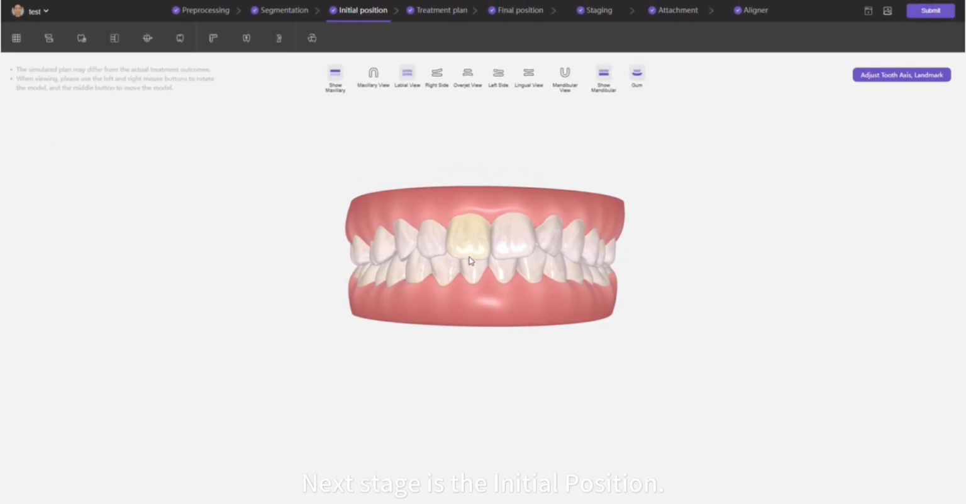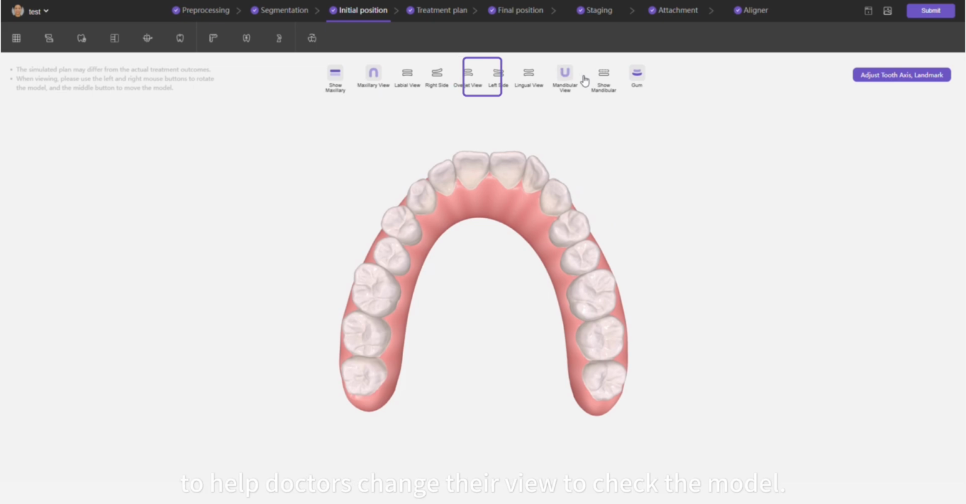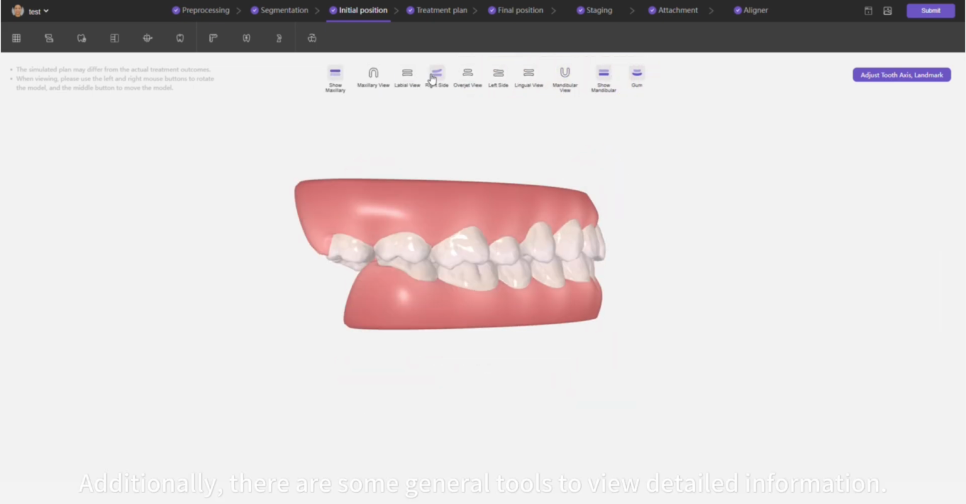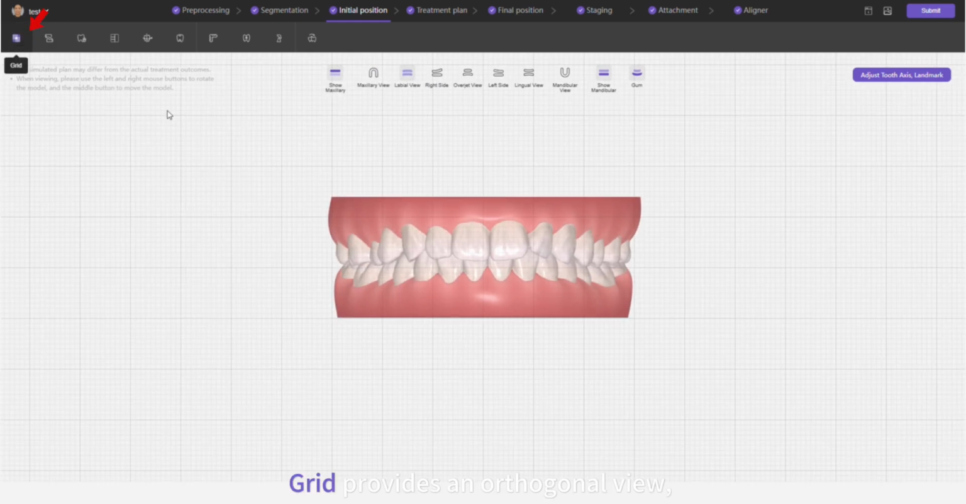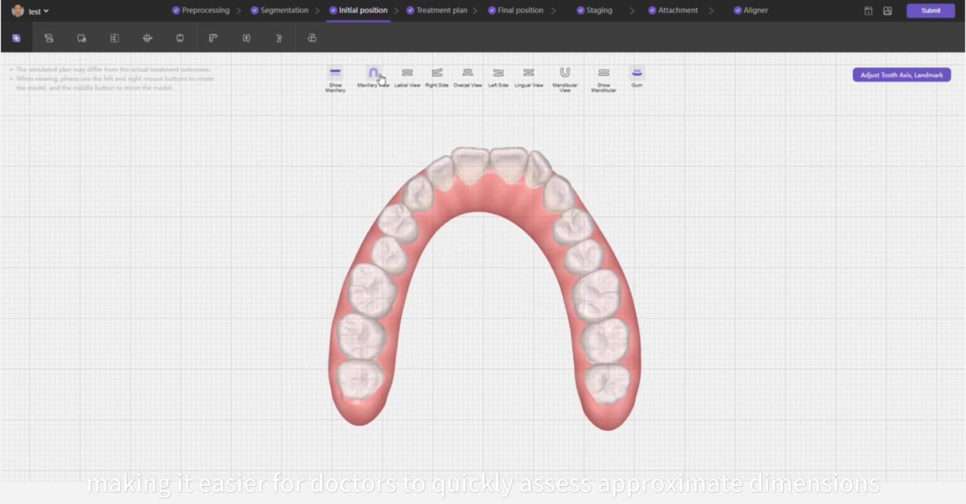Next stage is the initial position. The system provides several tools to help doctors change their view to check the model. Additionally, there are some general tools to view detailed information. Grid provides an orthogonal view, making it easier for doctors to quickly assess approximate dimensions and proportions using the grid.